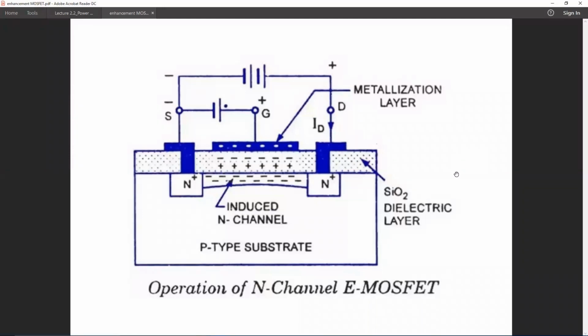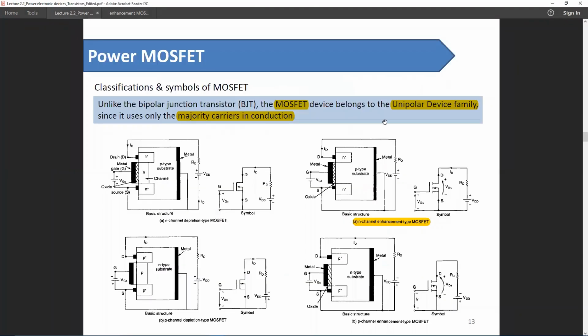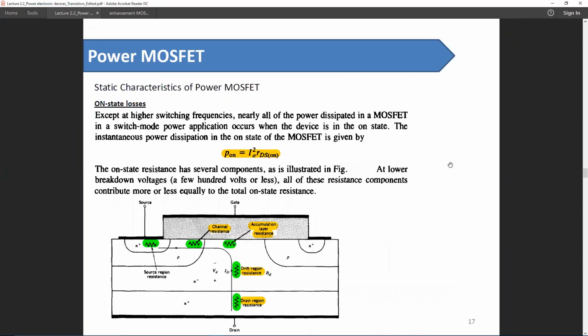So being a majority carrier device, if we model the source and drain terminals, we will find it similar to a conductor, as there are no holes in between source and drain. So this type of device, a majority carrier device, will show characteristics similar to that of a conductor. So if we move to this diagram, between source and drain there is only resistance.